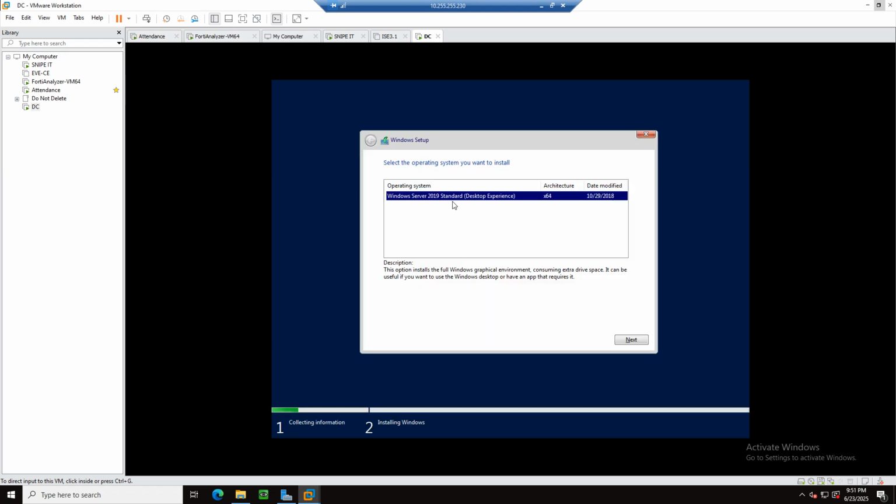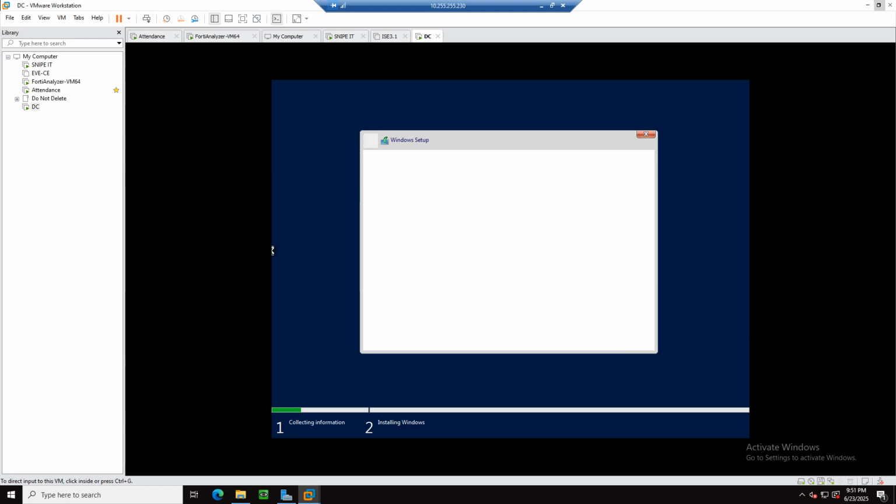So now we have the option here, Windows Server 2019 Standard. So it is copying Windows files and getting the installation done.